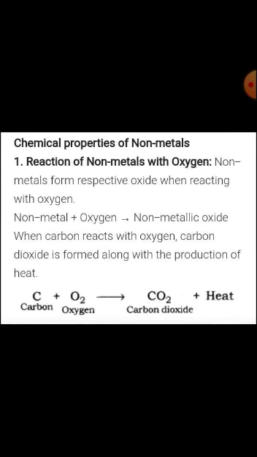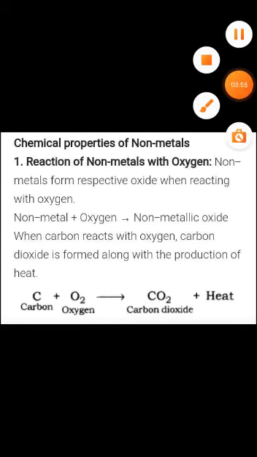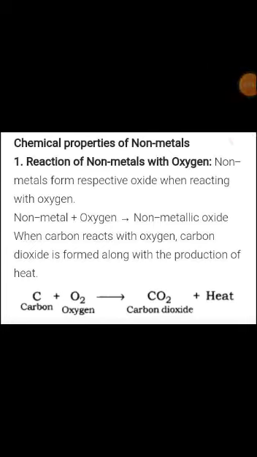Now we discuss the chemical properties of nonmetals. Nonmetals form their respective oxides when reacting with oxygen. When a nonmetal reacts with oxygen, it forms a nonmetallic oxide. For example, when carbon reacts with oxygen, carbon dioxide is formed along with the production of heat. But there is a condition.